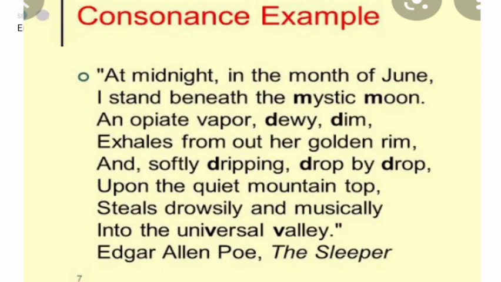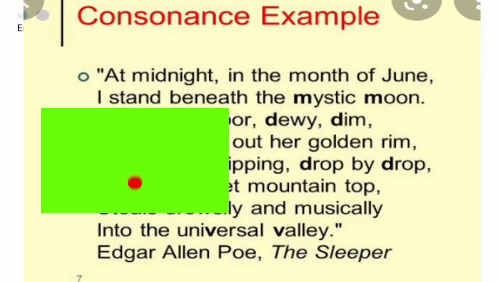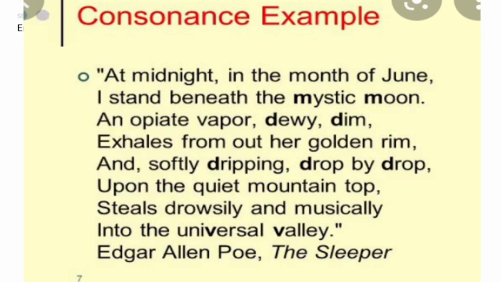At midnight in the month of June, I stand beneath the mystic moon, dewy dim, dripping drop by drop, universal valley. Here V has come in the center of that word. So this is the difference that you should keep in your mind: consonance is the repetition of the consonant sound that can come anywhere in the word, but alliteration is just the repetition of the consonant sound that comes at the start of every word.